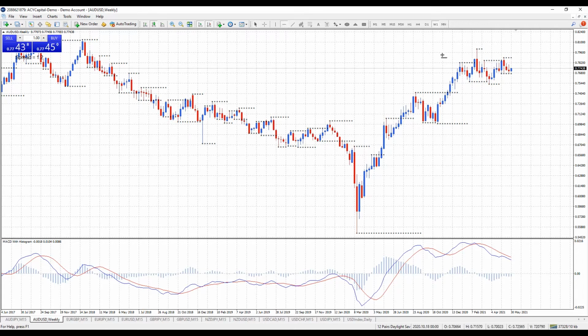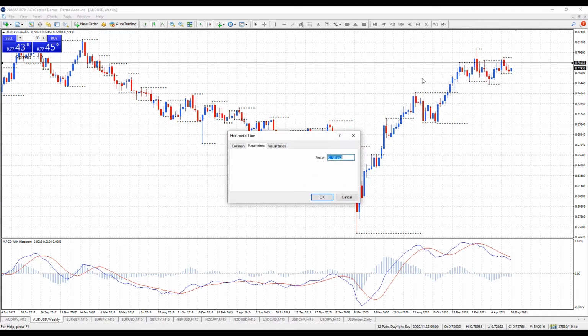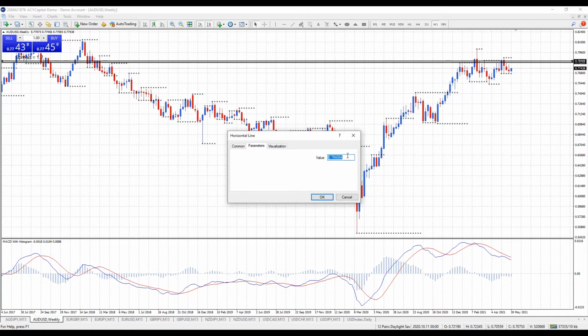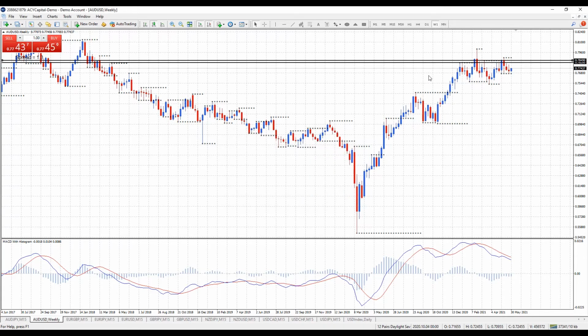So I'm going to put this one in, 78.20. I'd put the exact numbers in. And the next one, 78.49. And I'll probably leave the last one out because it's getting a bit busy for the moment.